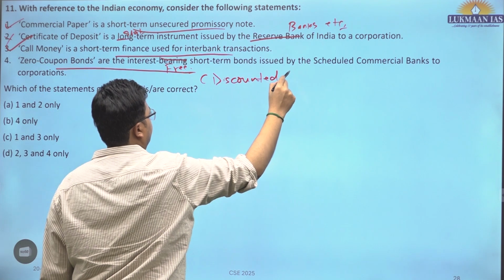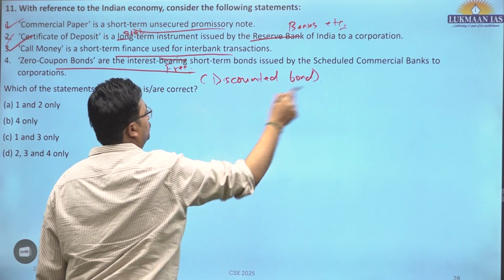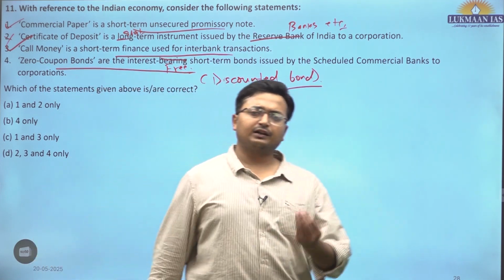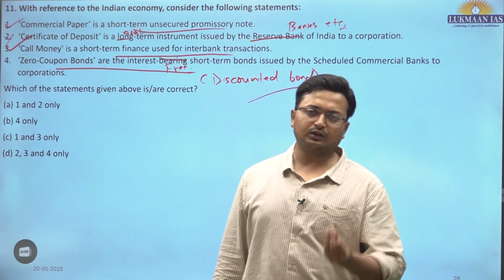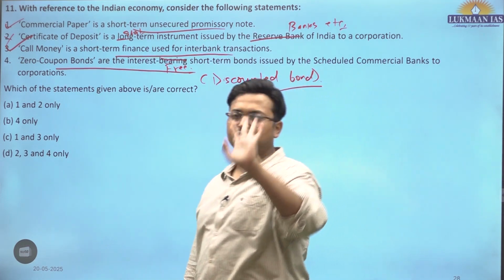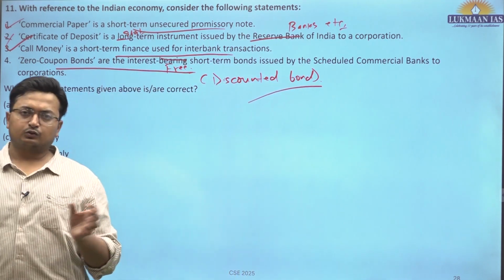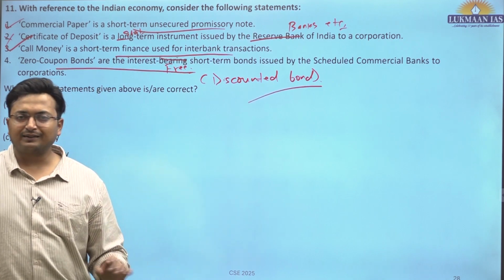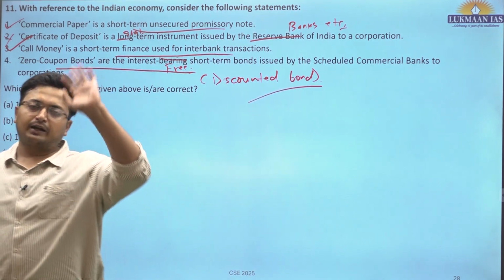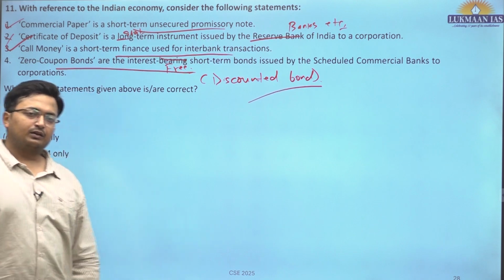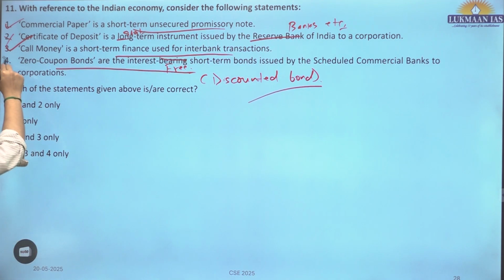They do not have any interest or coupon payment, rather they are issued at a discount, say rupees 90, and they will be redeemed at maturity at the face value, say rupees 100. So you paid 90 rupees at the time of purchase, but you got 100 at the time of maturity, that is the zero coupon bond. So 1 and 3 are correct, C is the correct answer.